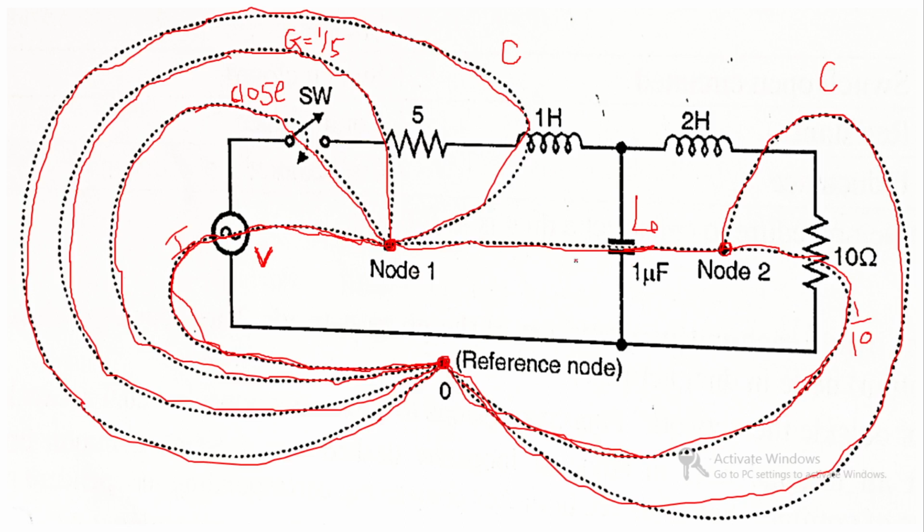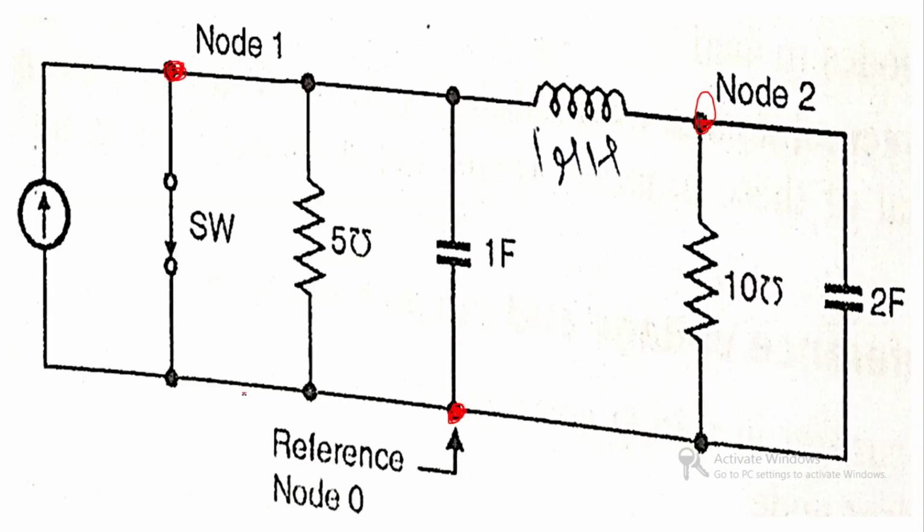Of these 5, 4 elements are at node 1 only. The voltage source is replaced by a current source connected between node 1 and the reference node.